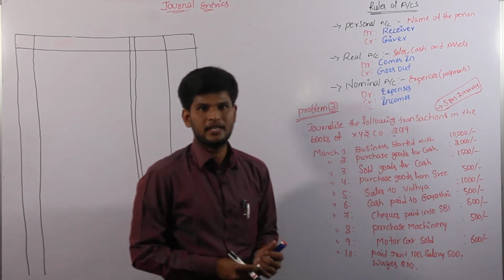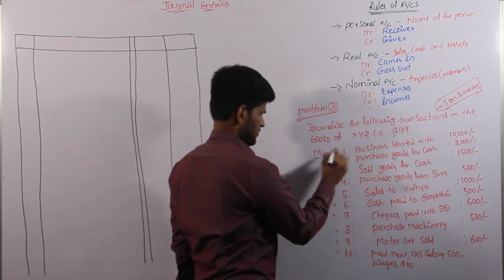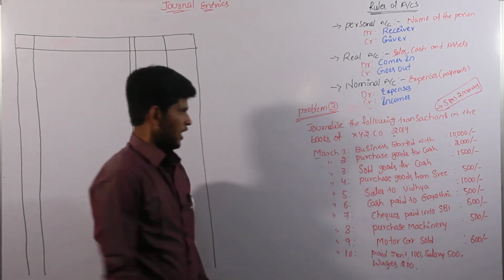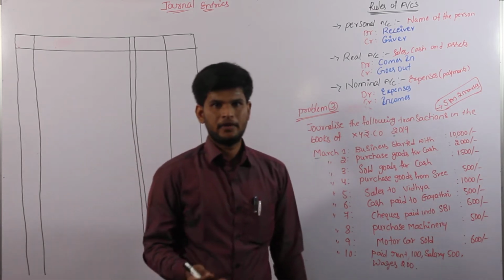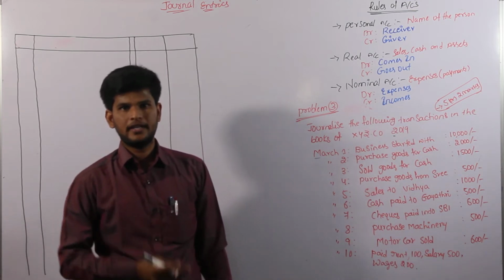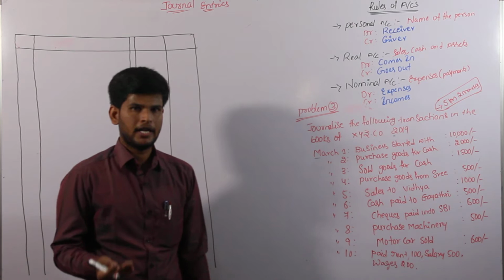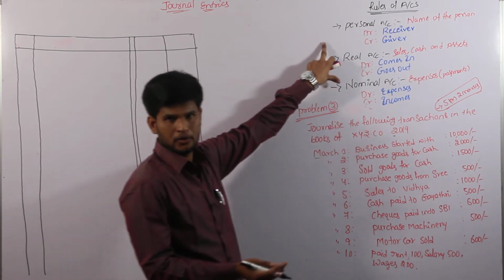We have to represent the year as well as the month of the transaction, and the month starts from March 1st. As usual, whatever the day may be, it starts from the first day. The transaction is a clear indication to write the entry as cash account debit to capital account. The first day transaction also has to follow and satisfy the 3 rules of accounts.